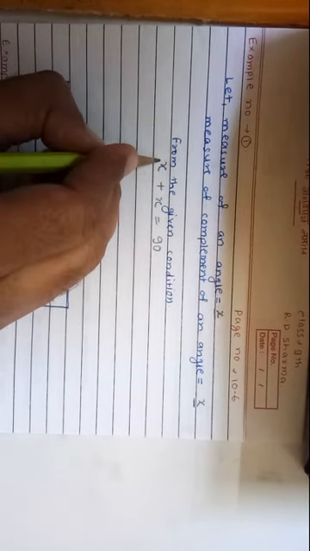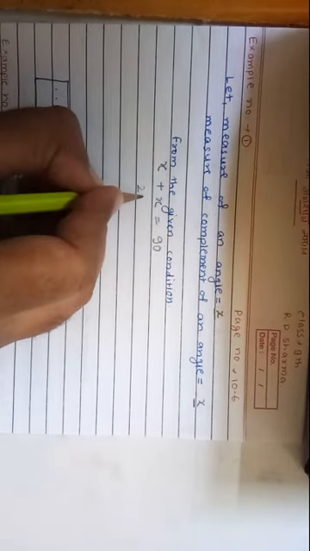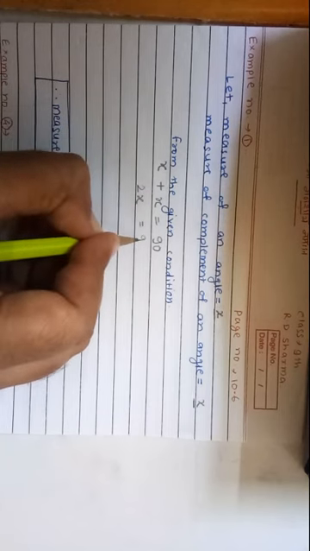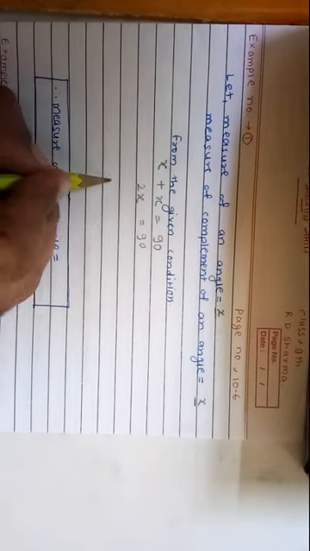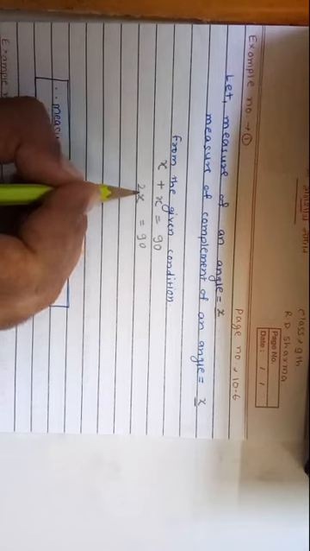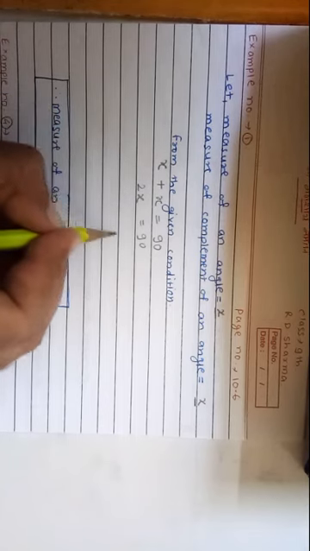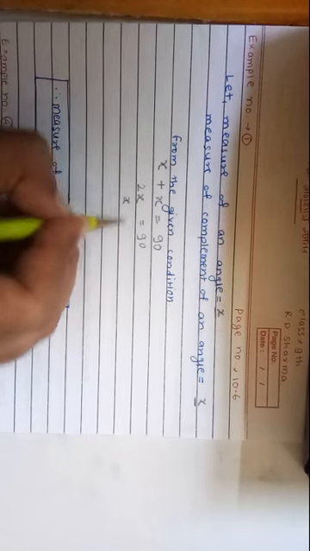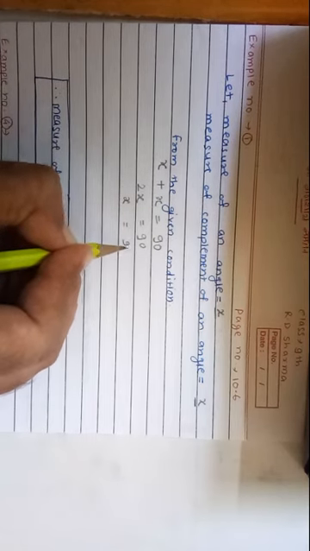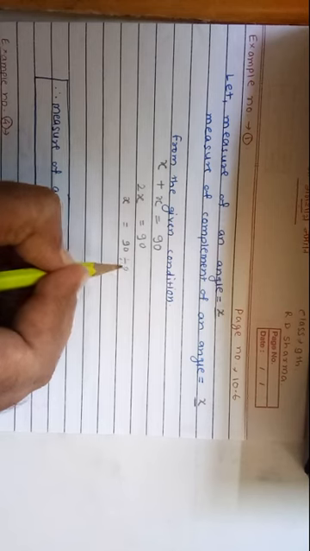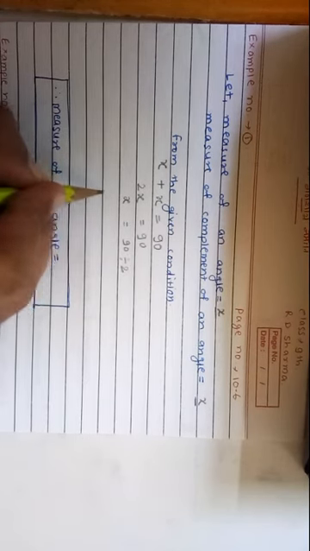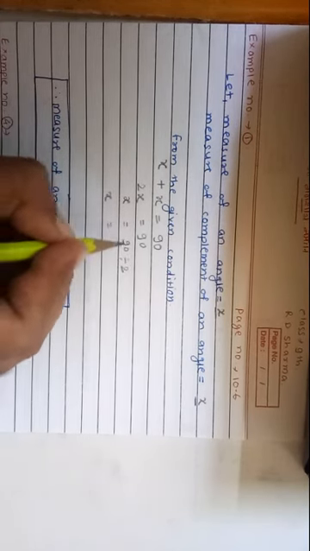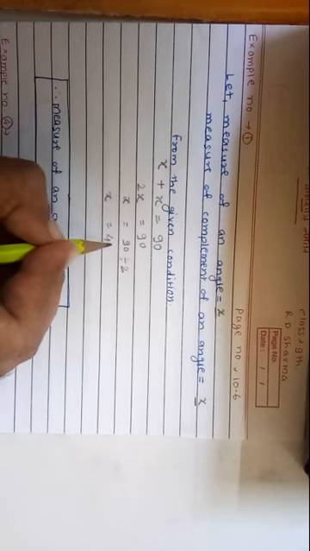1x plus 1x equals 2x, equals 90 degrees. The meaning of 2x is 2 into x. The opposite operation of multiplication is division, so we transpose the multiplication, and x is equal to 90 divided by 2, or 90 upon 2. X is equal to 90 by 2, that is equal to 45.